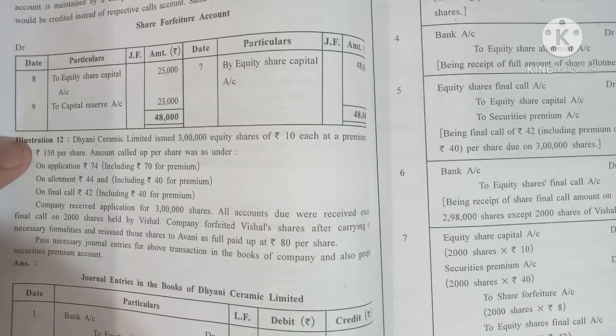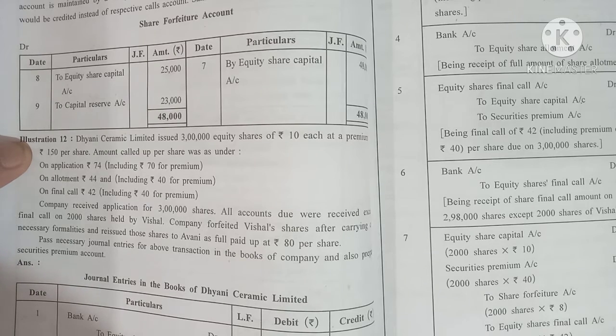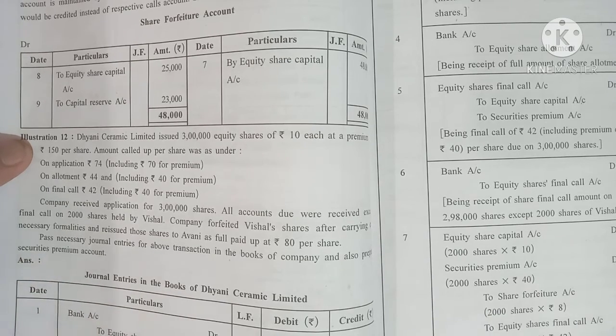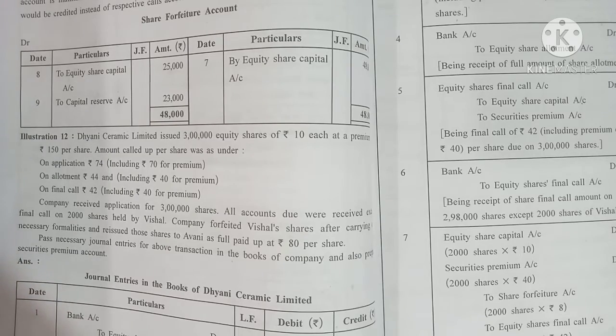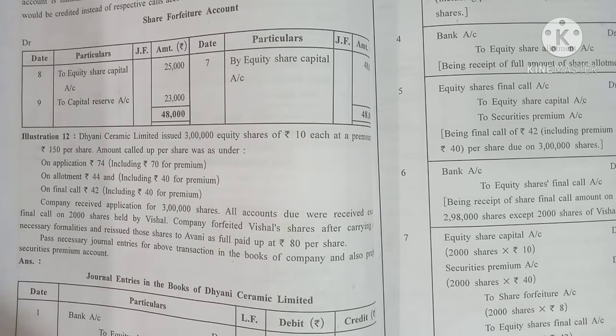It will come when you make the call. With the calling entry, the share premium account will come, and share premium is a credit balance. The call scenario comes as a debit balance whenever you are receiving, or passing the receiving entry. Up to this much you already know. But during the cancellation time, whenever you are going to cancel or forfeit the share, will the share premium account come or not? That is the main thing in these illustrations that we are going to learn.